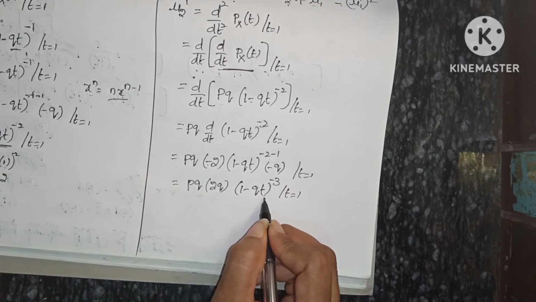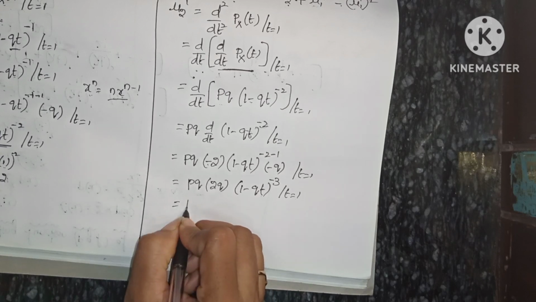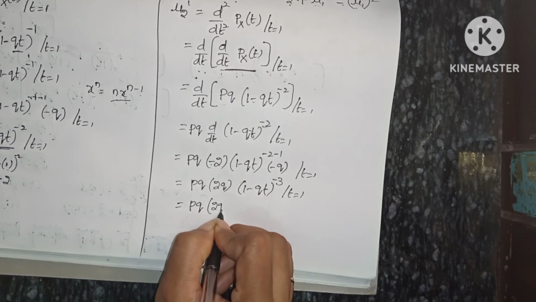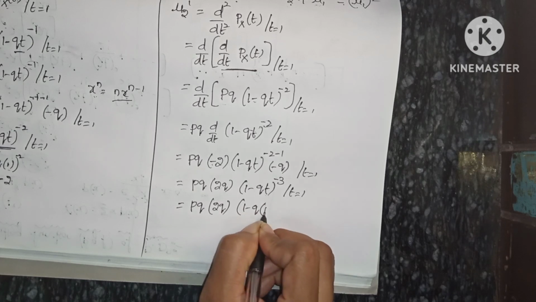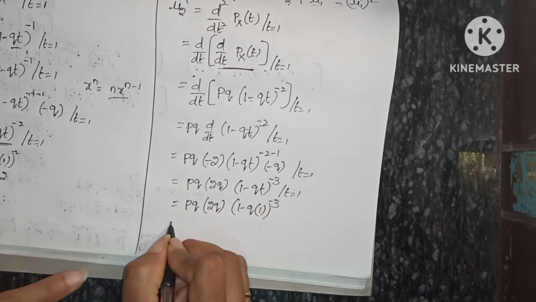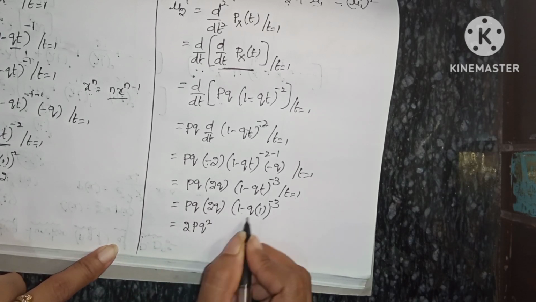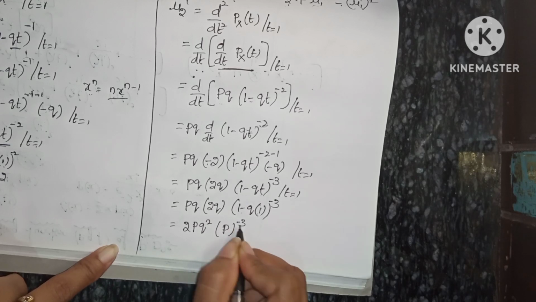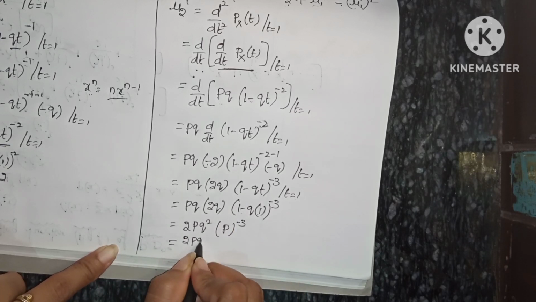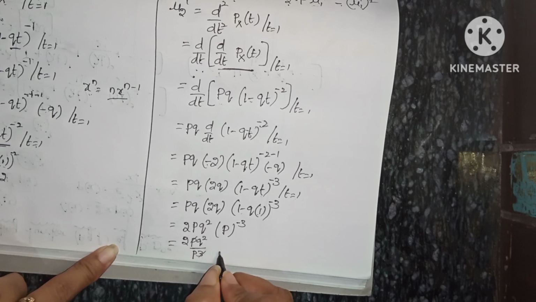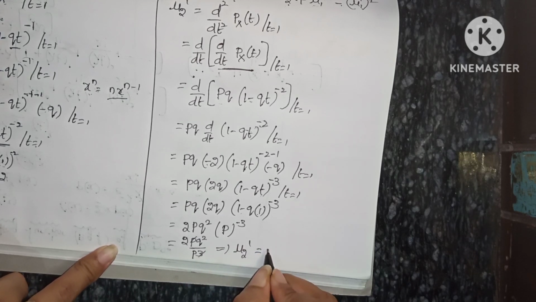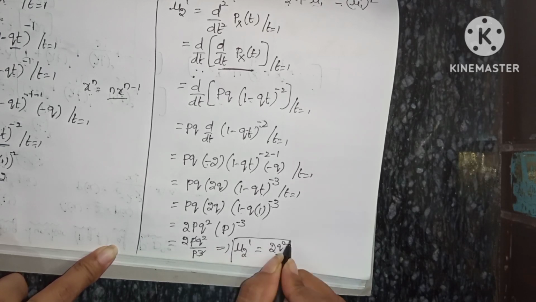If we substitute t as 1, PQ into 2q into (1 minus q) whole power minus 3. That is 2pq square, and 1 minus q is nothing but p, whole power minus 3. So 2pq square by p cube, where p gets cancelled. So the final mu2 dash answer is 2q square by p square. So this is the mu2 dash answer.